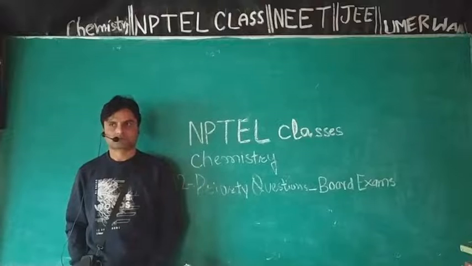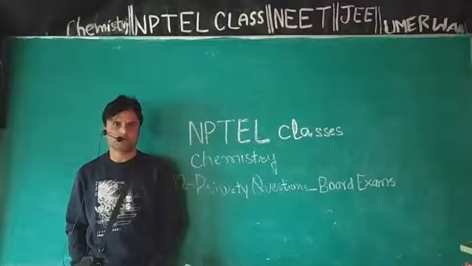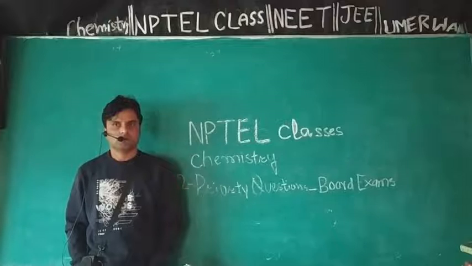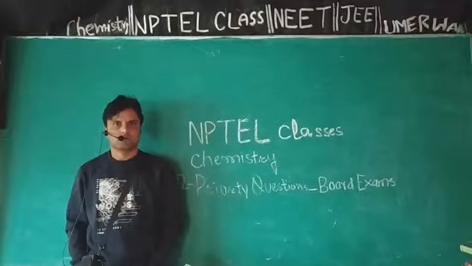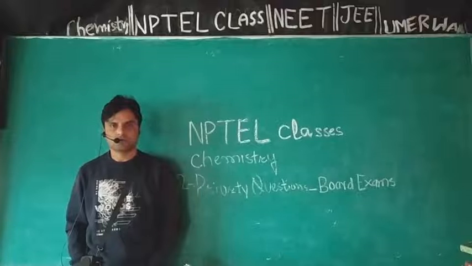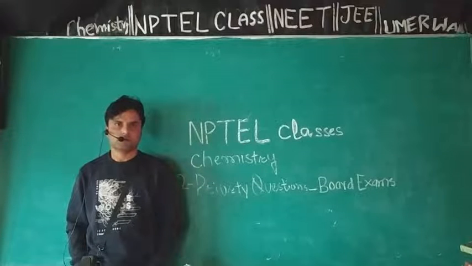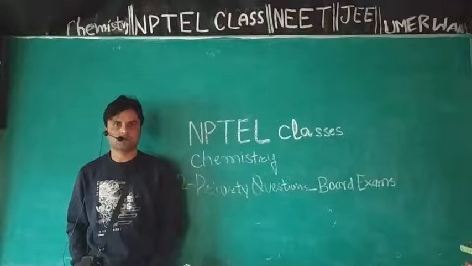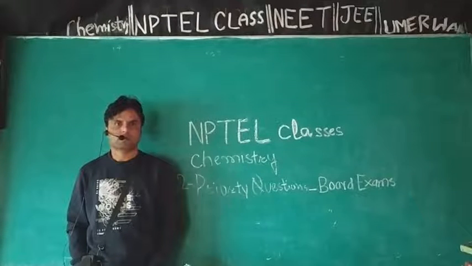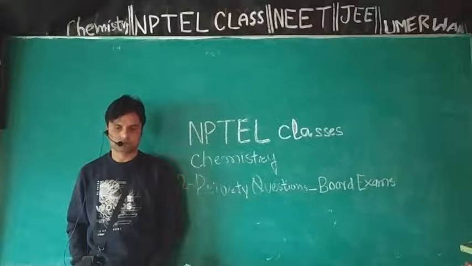Moving next, in your syllabus you will find isomerism in coordination compounds. And you need to go through all three types of isomerisms shown by coordination compounds: structural isomerism, geometrical isomerism, and optical isomerism. You should be able to draw geometrical isomers, optical isomers, and you should be able to write structural isomers as well.